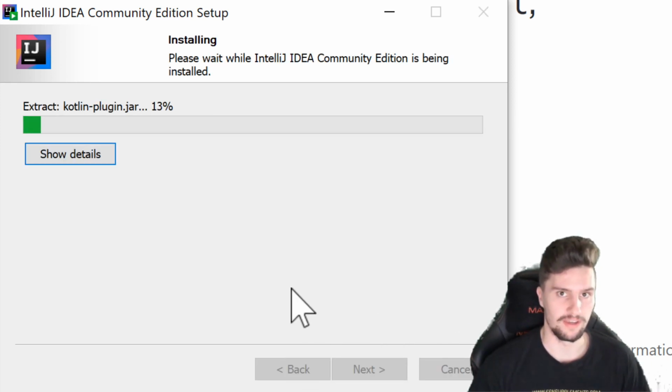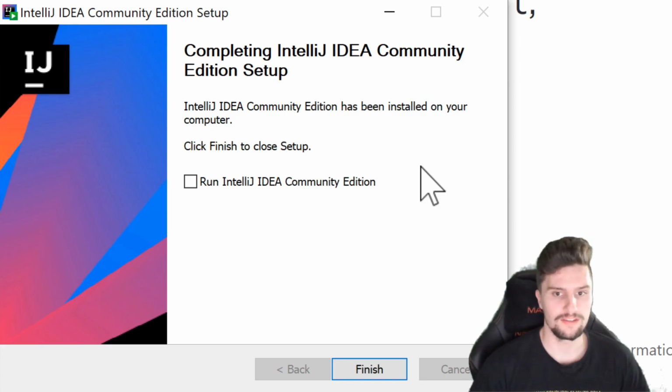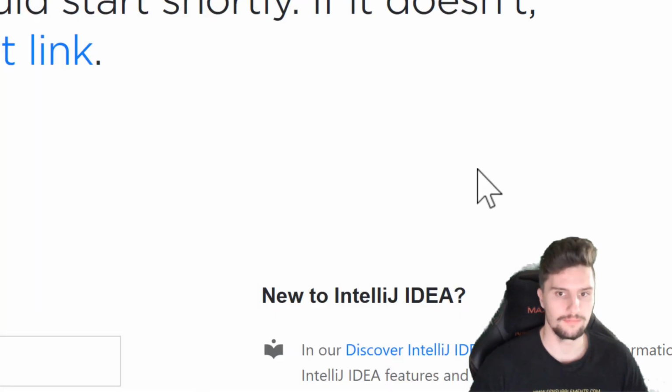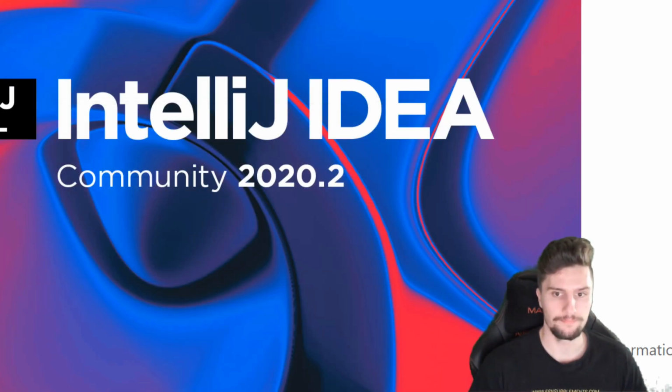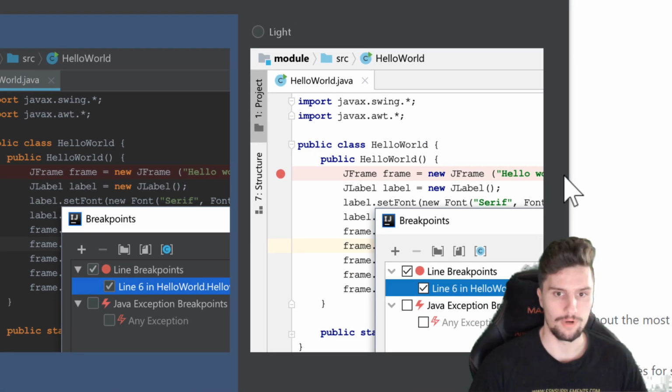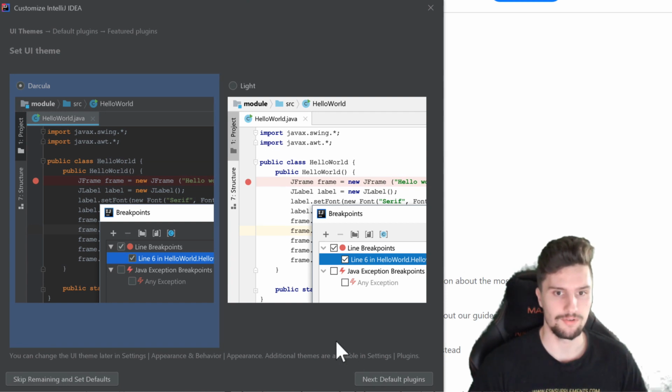Okay, so once the setup is finished, we can check the checkbox here to run IntelliJ and click on finish. You can see there it is. We could import settings here if we had a previous installation of IntelliJ, then we could just import our old settings. We don't have that right now, so we want to check do not import settings. We click OK.